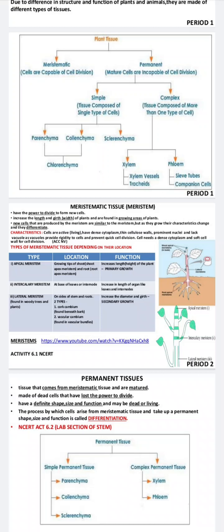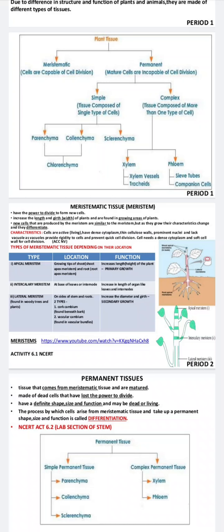Lateral meristem, found in woody trees and plants, increases the girth of the plant. We can say the girth of the plant is increased by the lateral meristem. The cork cambium is located beneath the bark. The vascular cambium functions to increase the diameter and girth, which we can call the secondary growth of the plant.